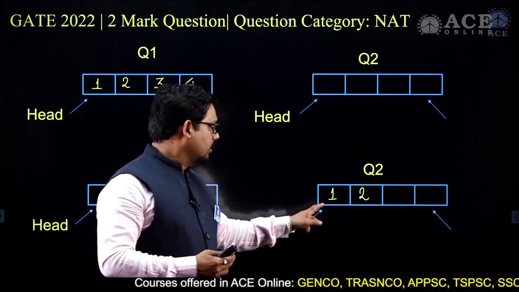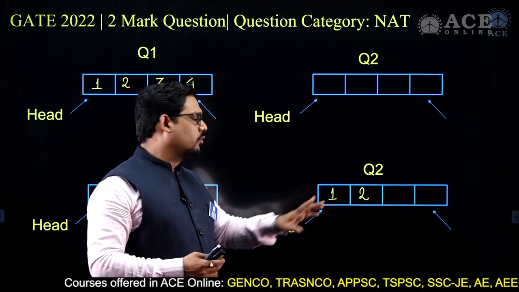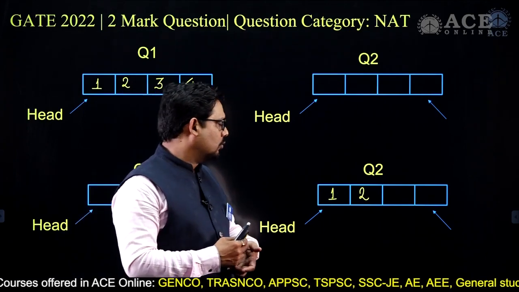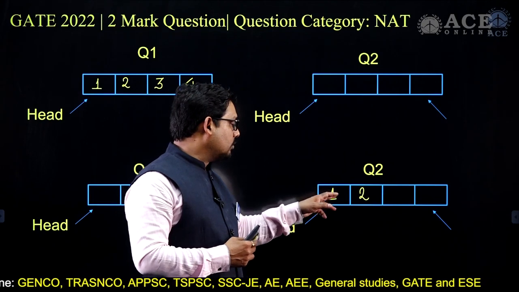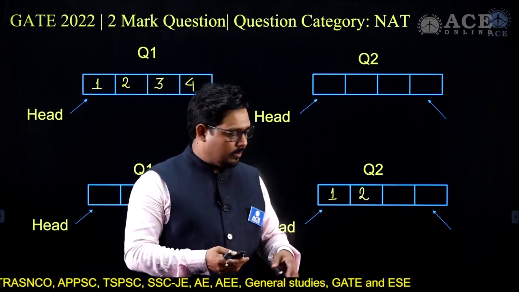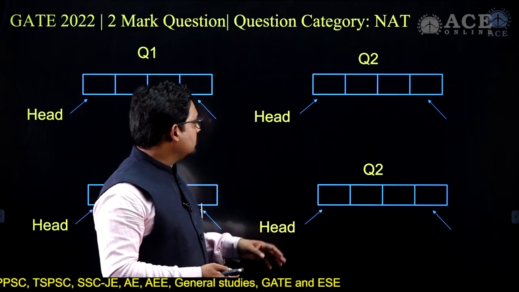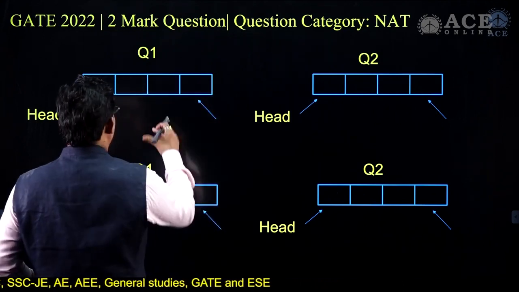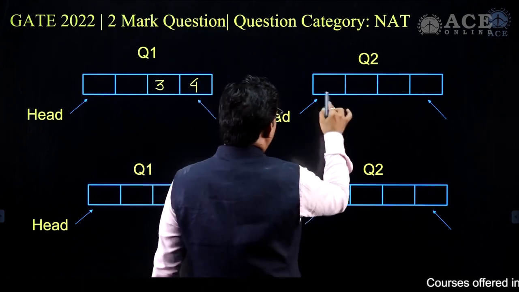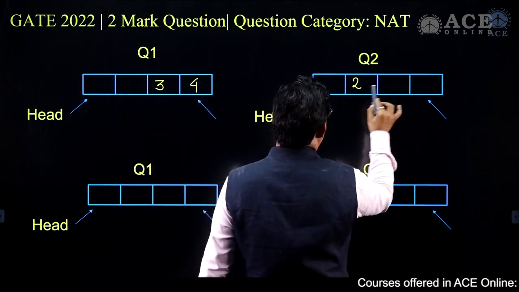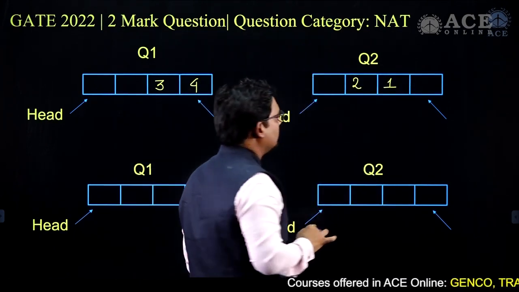circular queue property. So now what I will do, I'll try to reverse the content of this particular queue, and that I will do here by taking out this one and putting it over here. Okay, so now here we have 3 4. Okay, 3 and 4, and in this case I'll take out this 2 1 and I'll make the queue 2 and 1.